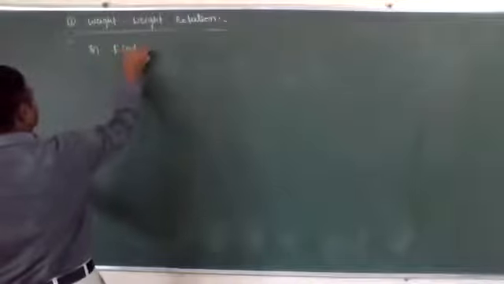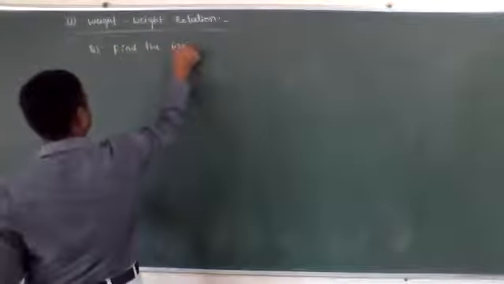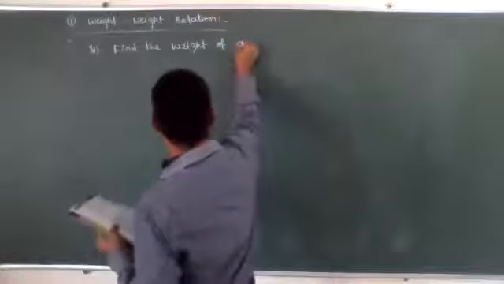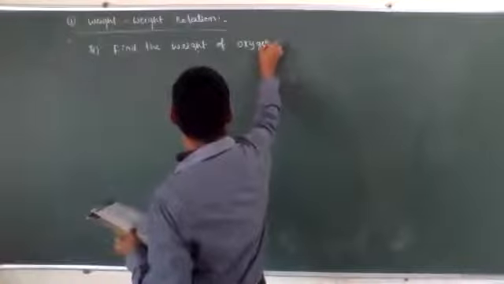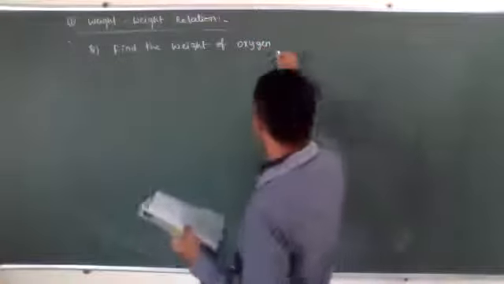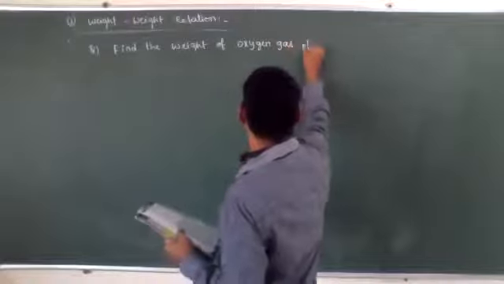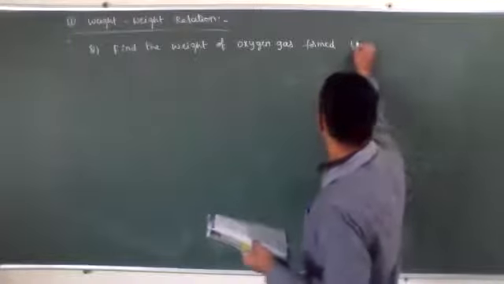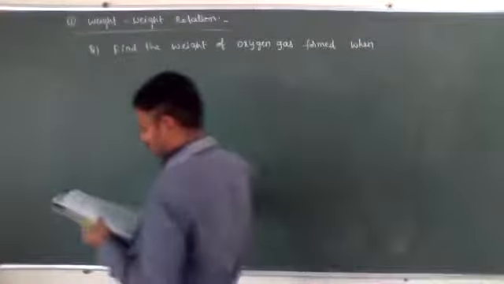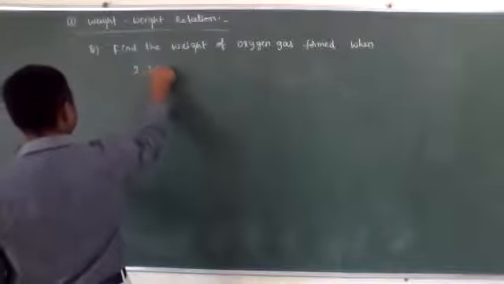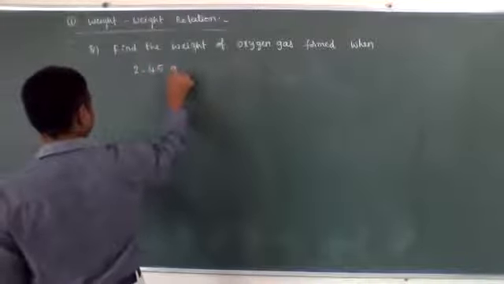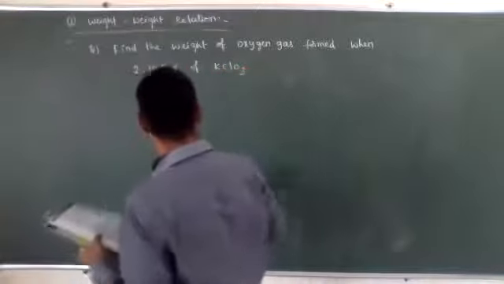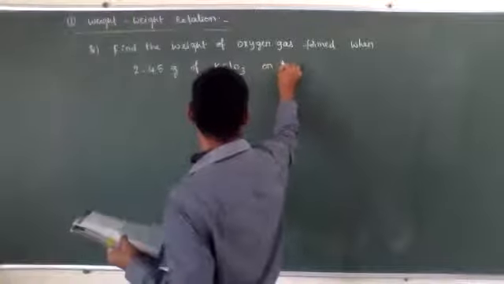Find the weight of oxygen gas formed when 2.45 grams of KClO3 is heated.